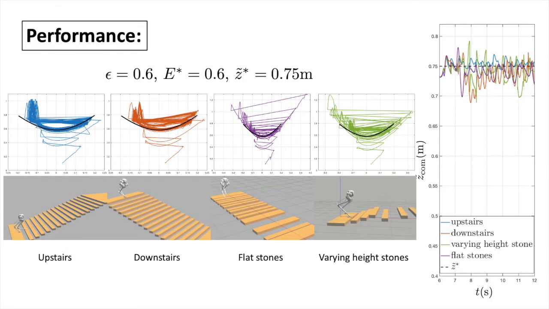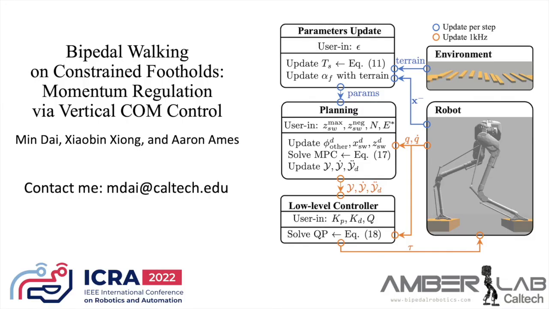In all scenarios, with foot placement closely tracked to less than 0.5 cm error, the proposed method stabilizes the orbital energy close to desired, which is the black curve, and the actual COM vertical distance to the slope is also stabilized to near desired. This concludes my presentation.